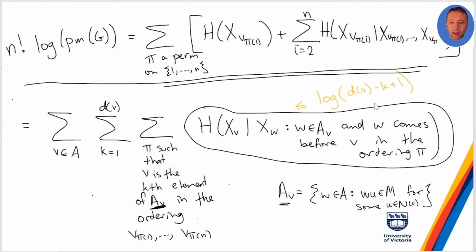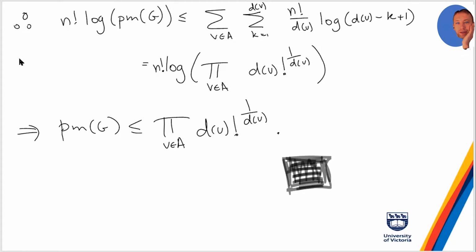You can bound this by log of the number of choices, and if K minus 1 of the choices are already taken, then there's d(V) minus K plus 1 choices for the neighbor of V. Given that you can make that part rigorous, you're done.